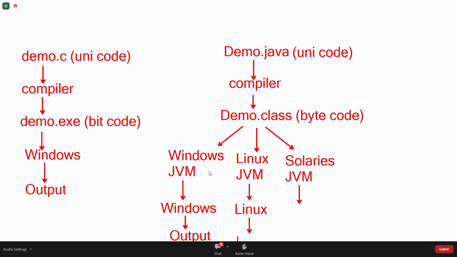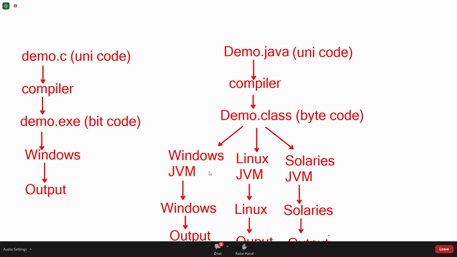In the same style, Solaris understandable format is executed and you will get output. So there are many operating systems in the market, and this is how the understandable format for every operating system is generated.